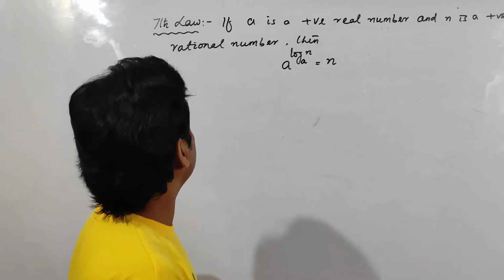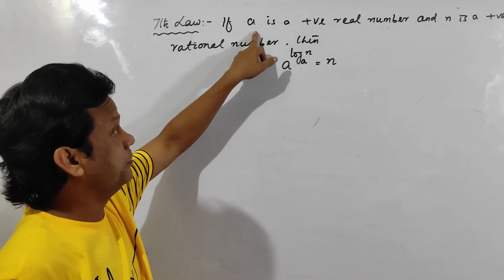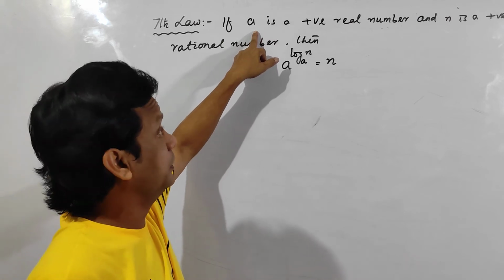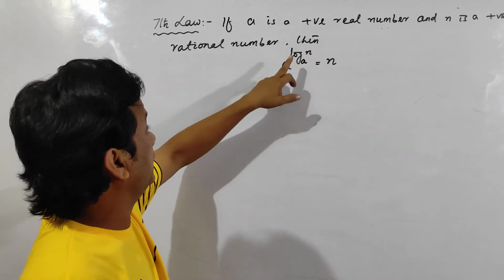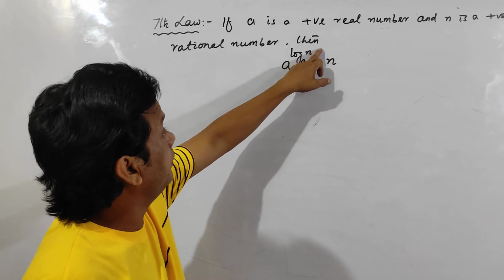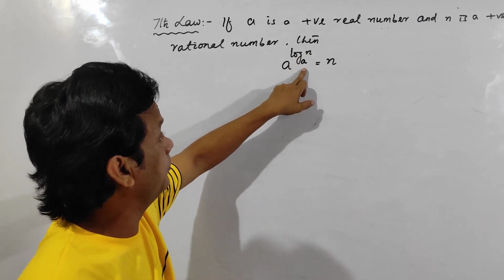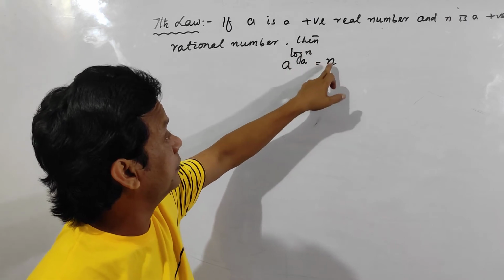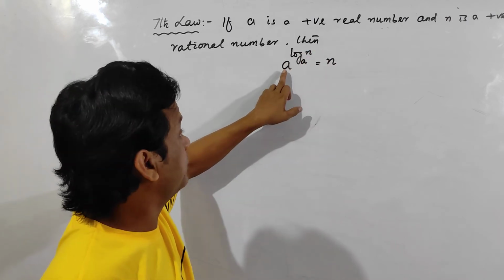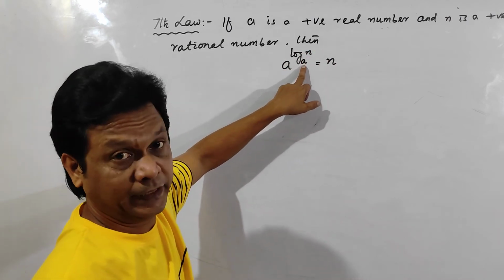Now see the seventh law. a is a positive real number, and n is a positive rational number. Then a to the power log n to the base a, that means both the bases should be the same. If both the bases are the same, then the answer will be equal to n. Clear? So if this is e, this will become e.